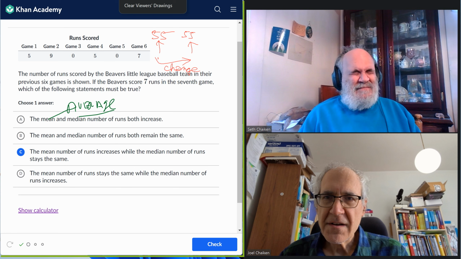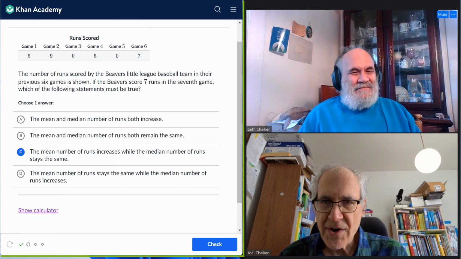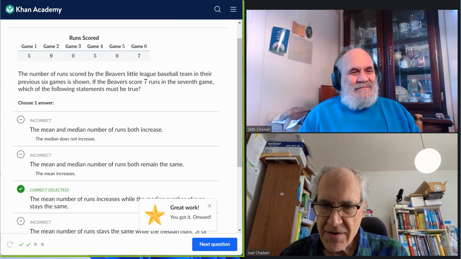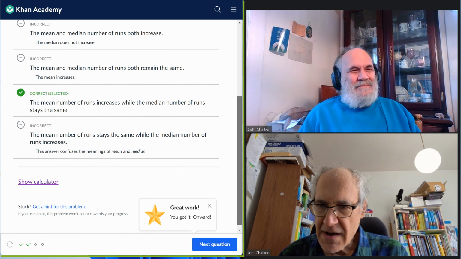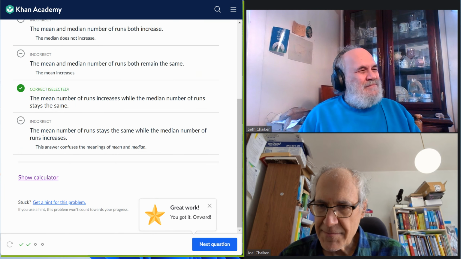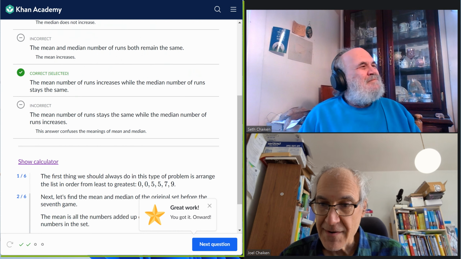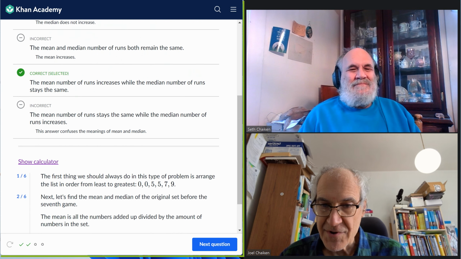Okay, let's check and let's move on. Great work. Probably not a whole lot of steps, but let's see. Ooh, 6 steps. I was wrong. 6 steps, but each step looks pretty small.